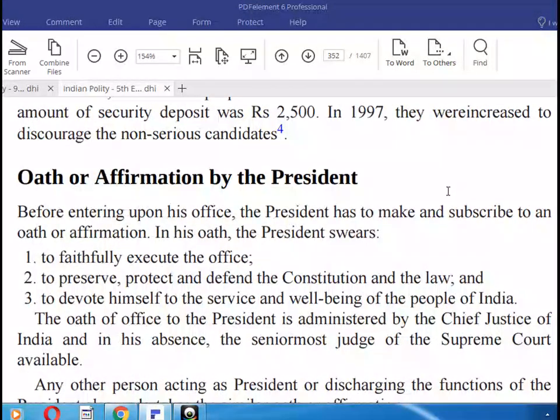Also the oath of the President. Before entering his office, the President has to make and subscribe an oath or affirmation. In his oath, the President swears to faithfully execute the office, to preserve, protect and defend the Constitution and the law, and to devote himself to the service and well-being of the people of India.